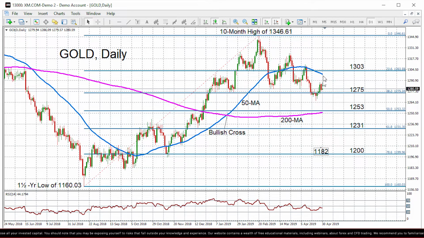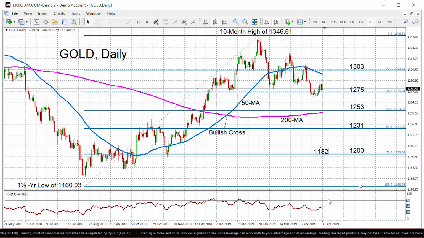So the 50-day moving average is the key resistance to watch for on the upside at just around the 1,300 level, and then slightly above that is the 23.6% Fibonacci of the up leg from 1,160 to 1,346. That comes at 1,303, and clearing that resistance would set the path to rechallenge that 10-month high of 1,346, and that would help gold resume its